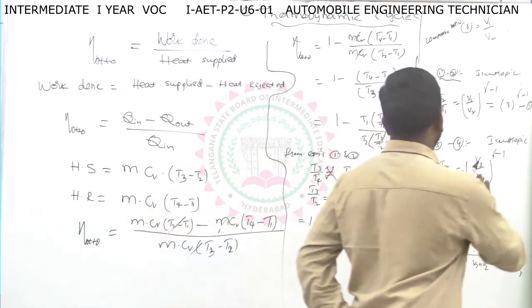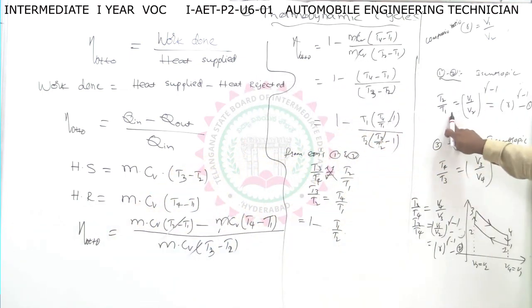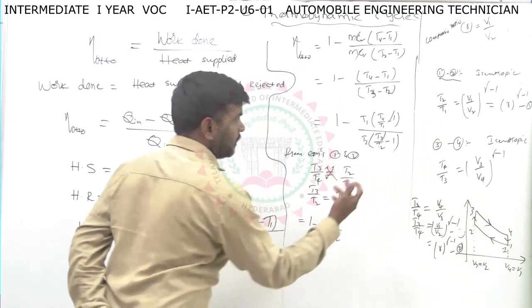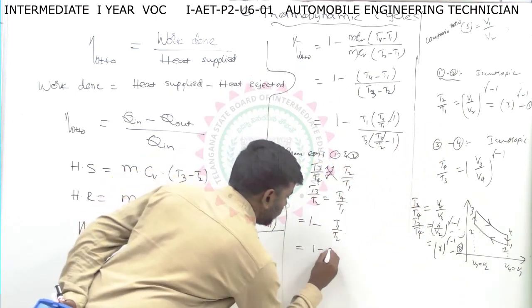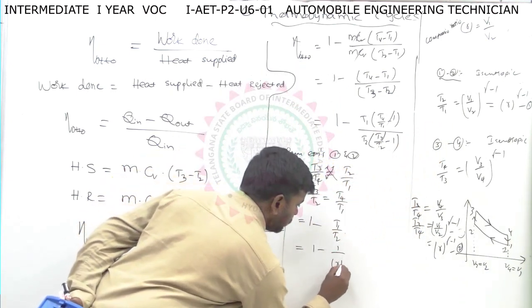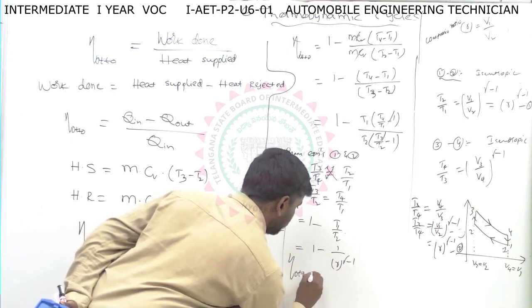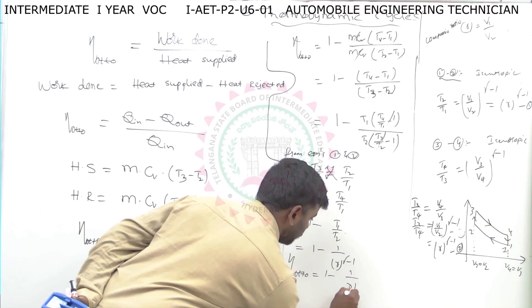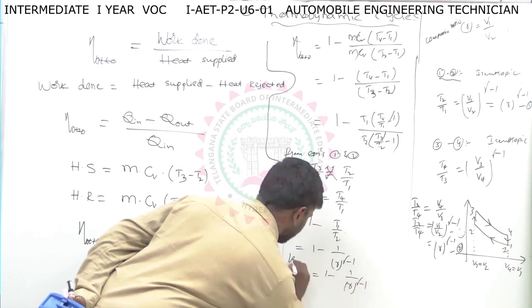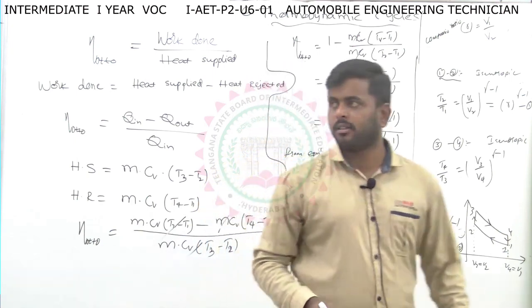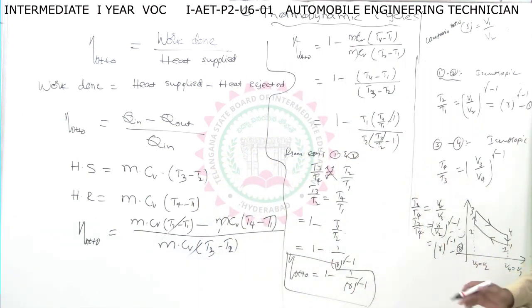So from this equation, T2 by T1 equals R to the power of gamma minus 1. So it is the reciprocal of that equation. So what happens here? 1 minus 1 by R to the power of gamma minus 1. So the efficiency of the Otto cycle equals 1 minus 1 by R to the power of gamma minus 1. This is the final equation for the efficiency. Okay, is it clear, students?